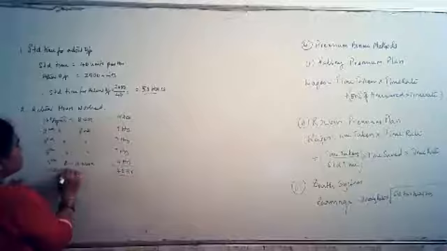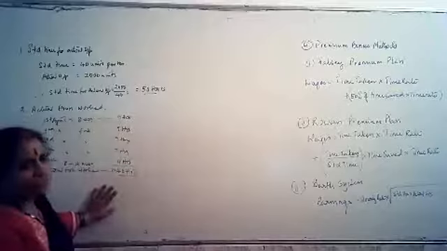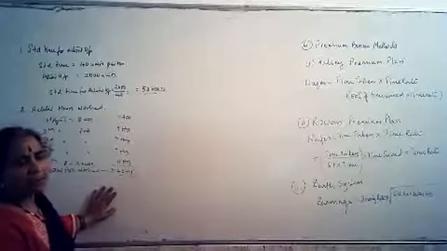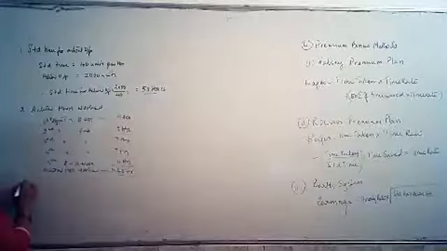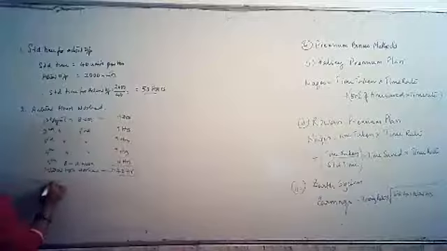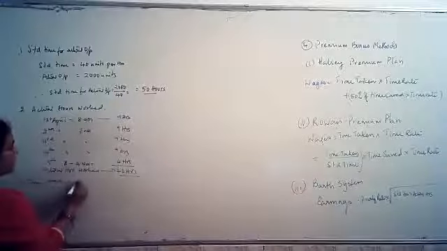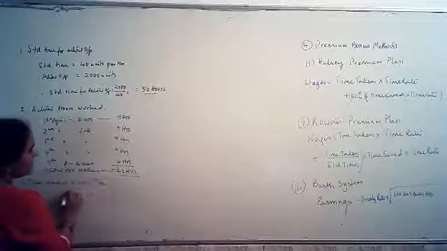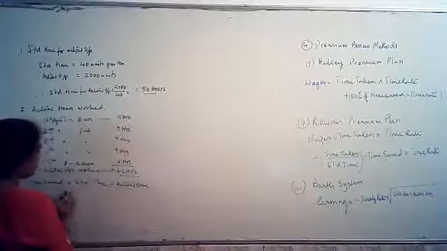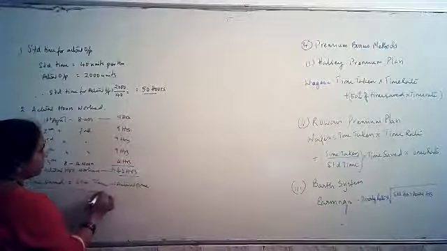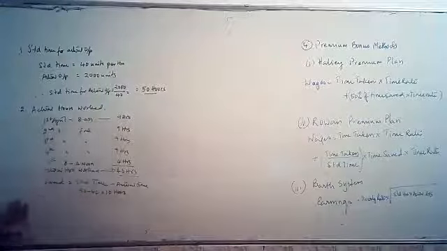Actual hours worked is equal to 40 hours. So how much is the time he has saved in producing 2000 units? 50 hours minus 40 hours. So the third calculation is time saved. Time saved is equal to standard time minus actual time, which is 50 minus 40, equal to 10 hours. This is what he has saved.